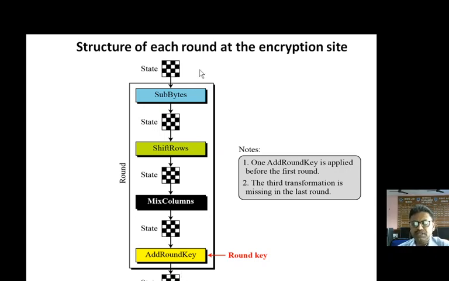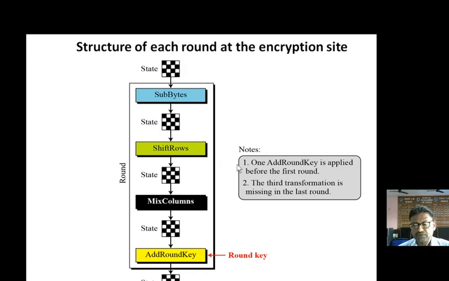So in each round, we have 4 transformations. First is sub-byte, that is, substitution of bytes. The second is permutation, the shift row transformation, in which the byte positions are changed. Then we have mix column, a process by which we mix the columns, and then we add the round key.